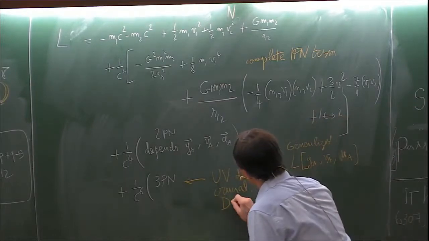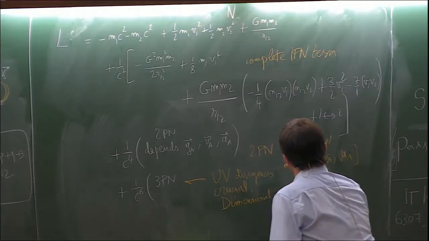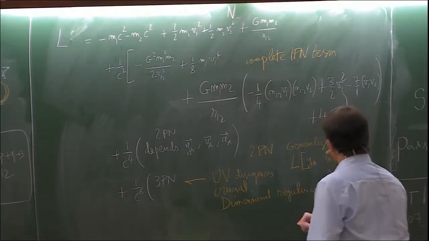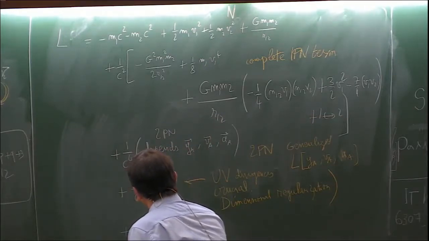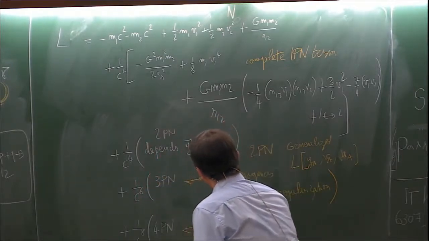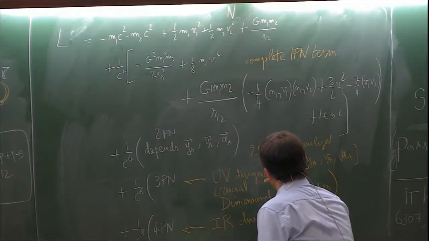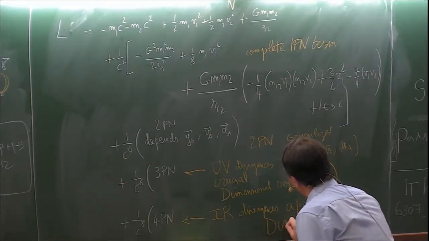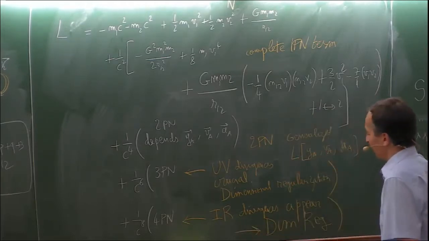And it has been shown in the past that dimensional regularization is to be used to cure these divergences. And then at the next order, 4PN order, there are infrared divergences that appear. And again, you have to use DIMREG to cure these divergences.